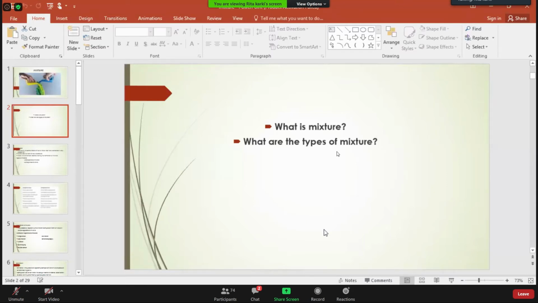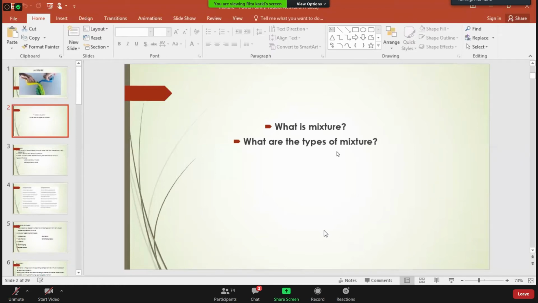For example, sugar inside the water. Sugar solution is also a type of mixture. Sugar gets dissolved inside the water, and we cannot find the particles of the sugar when it gets completely dissolved. So on the basis of whether we can see the particles of the substances with the help of our naked eyes or not, the mixtures are divided into two different types.